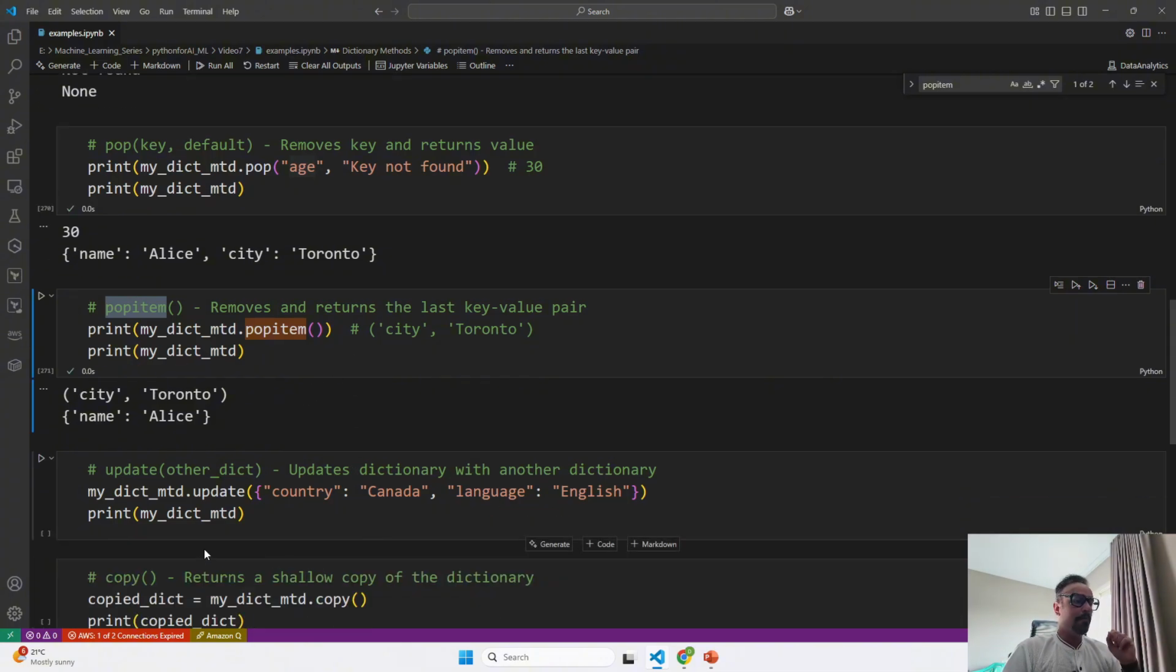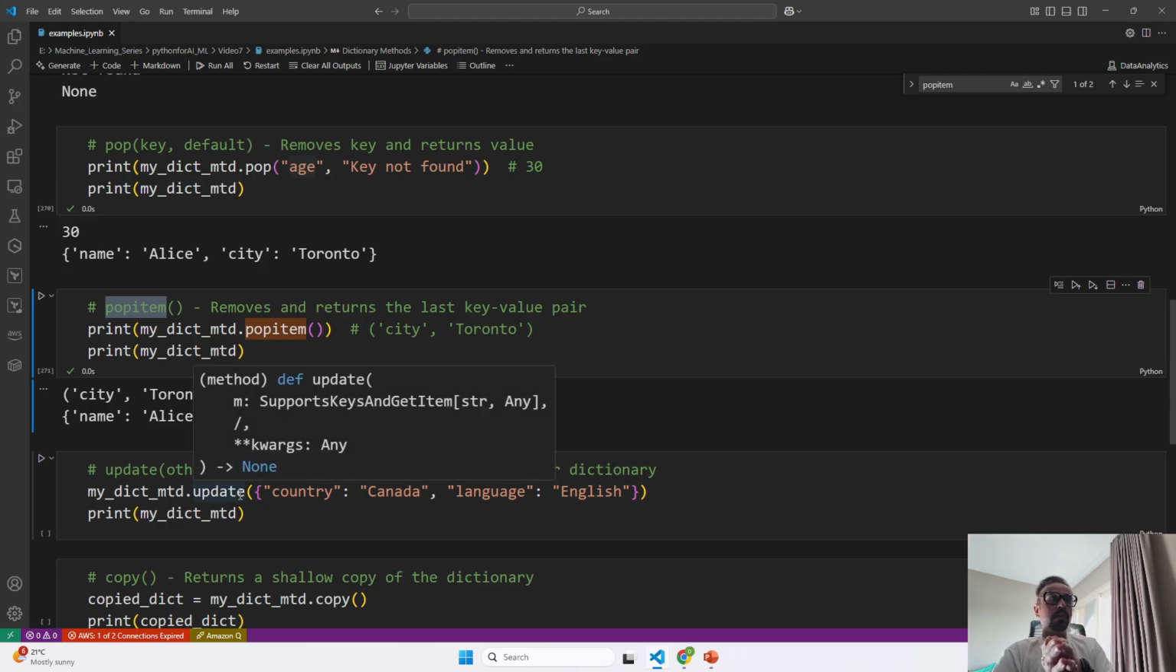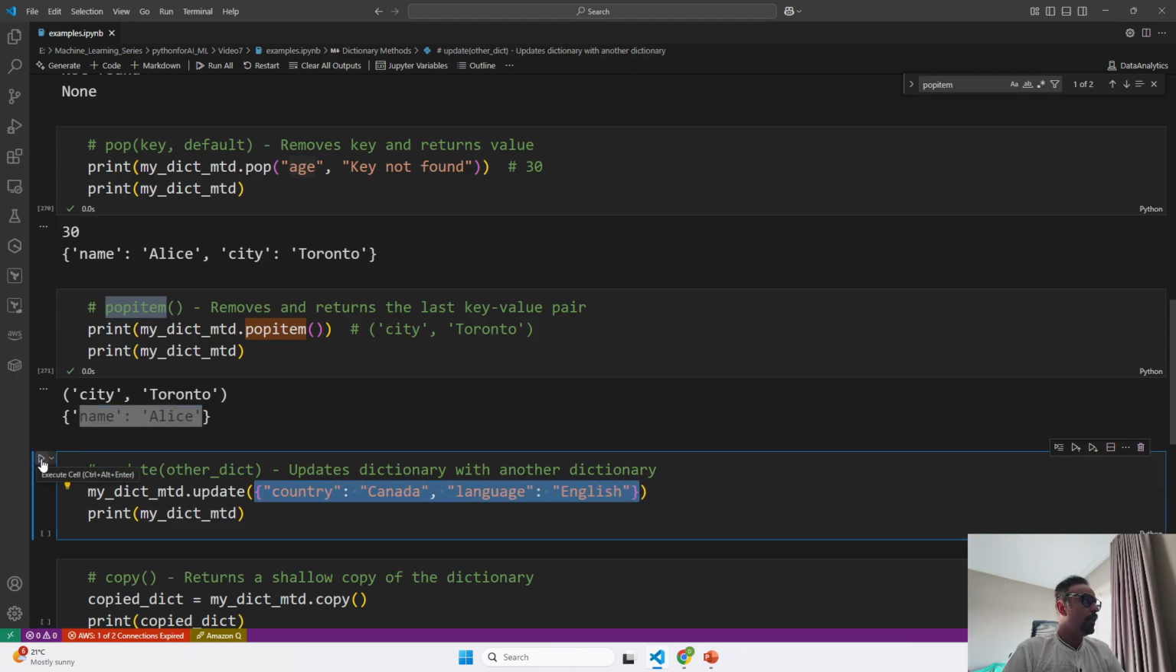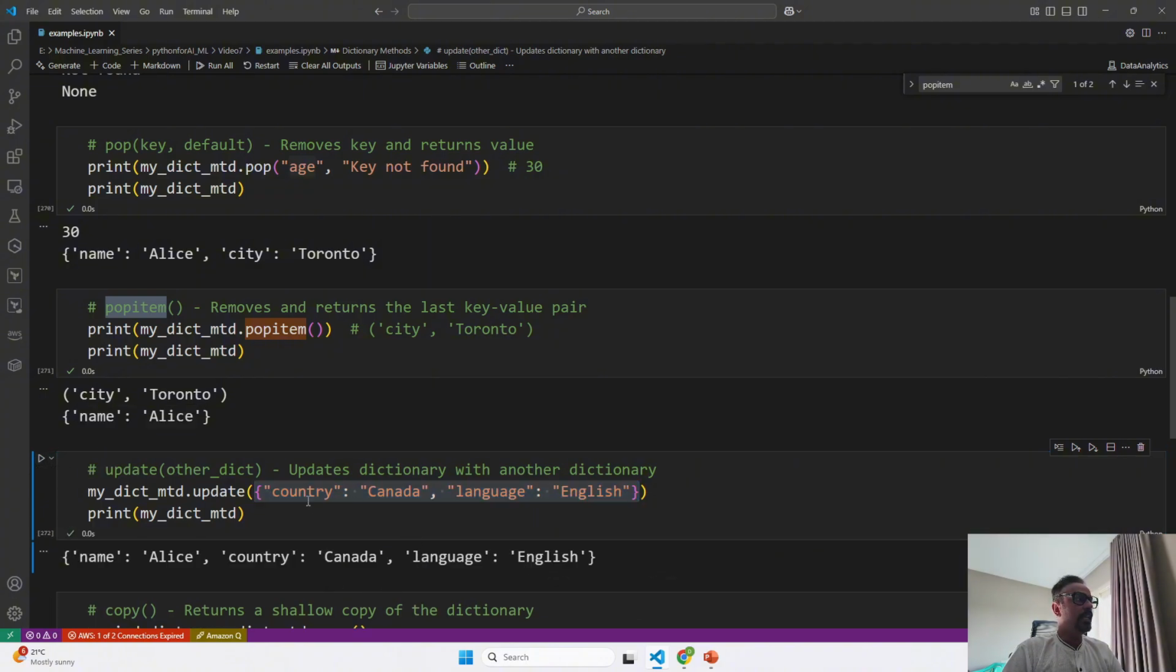Now let's see the update method. We didn't see the update method previously. When you want to add a key value pair to an existing dictionary, you can use the update method, or if you want to merge another dictionary into our dictionary, you can also use this. Over here you can see right now we just have name Alice in our dictionary, but when I run this, it is going to add this. Okay, let me run. See, this has updated our dictionary, so it has merged both the dictionaries into one dictionary.